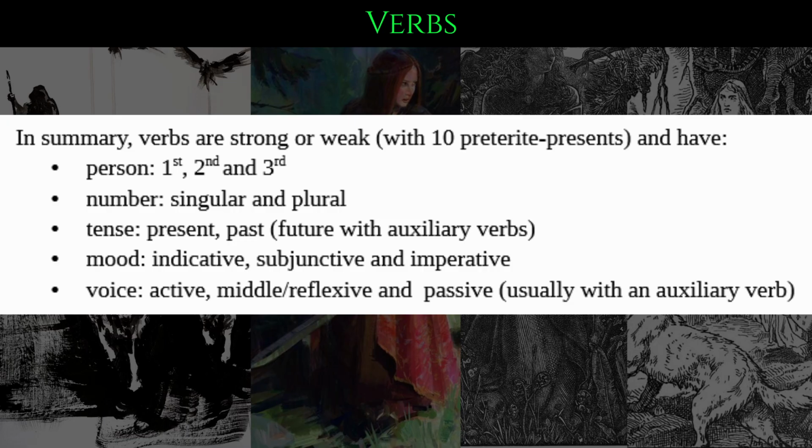The future is either being expressed with the help of auxiliary verbs, or with context, or with words that indicate time. For the mood, we have the basic three: indicative, subjunctive, and imperative. And for the voice, we have active, middle or reflexive, and passive. And again, passive is usually built with an auxiliary verb plus the past participle.